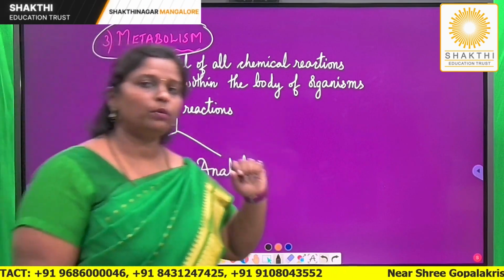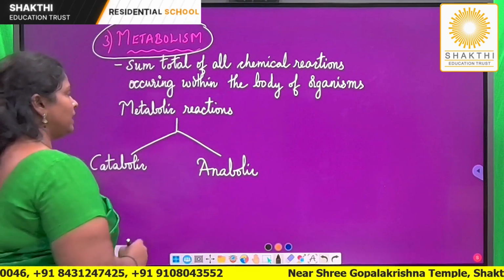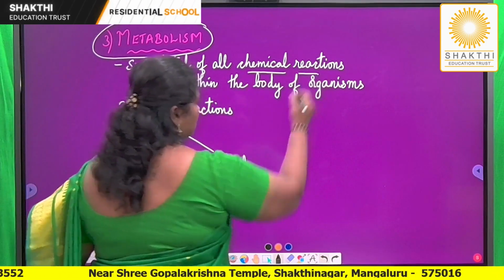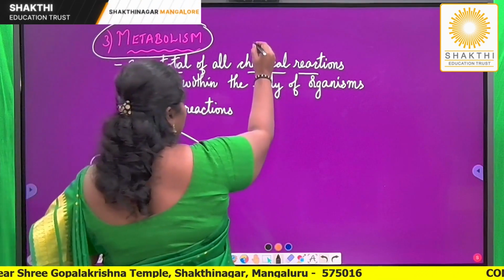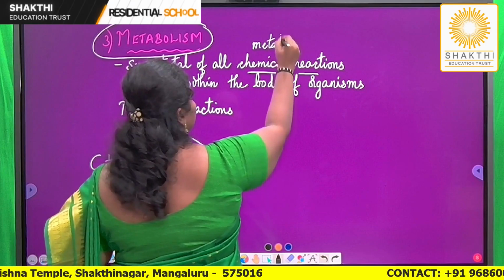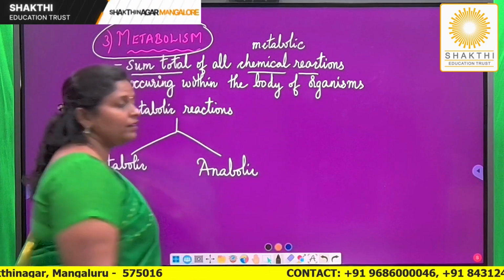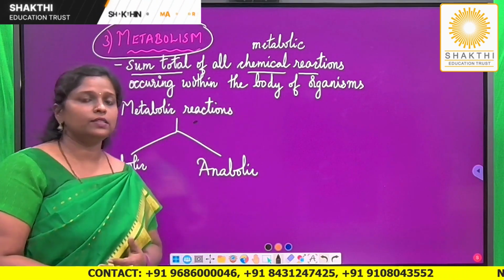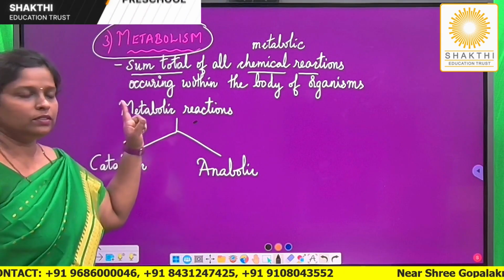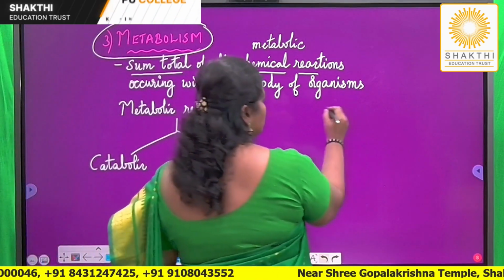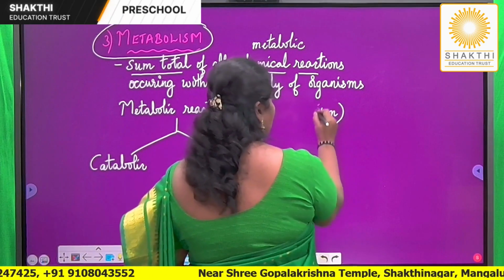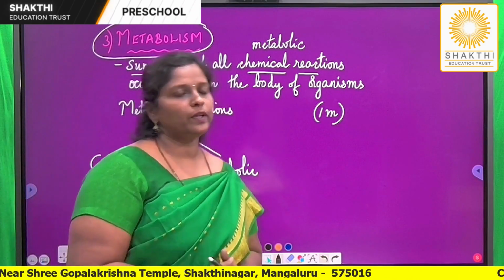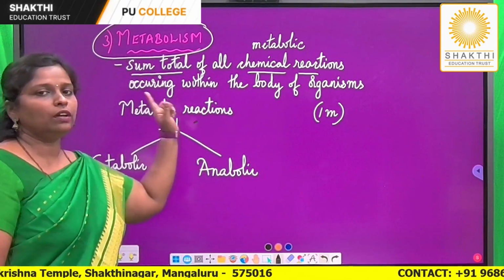So how can I define metabolism, students? Metabolism is defined as the sum total of, or total number of, all the chemical reactions. Another term for chemical reactions we can give in biology is metabolic reactions. So the total number of all the chemical reactions occurring within the body of organisms is called metabolism. This is a very, very important, almost a sure question which can be asked for 1 mark. In most of the question papers you can find this question: define metabolism, or what is metabolism. So please be thorough with the definition of metabolism.